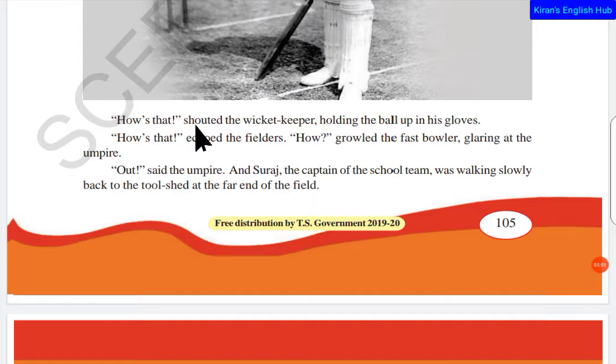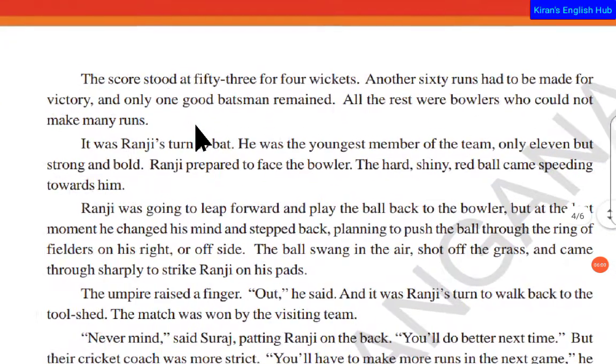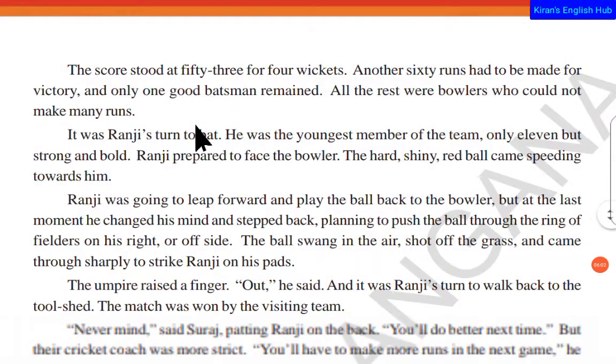Just imagine that some cricket match is already going on, then you can understand it very well. Suraj is out, and he started walking towards the end. The score stood at 53 for 4 wickets. Another 60 runs had to be made for the victory, and only one good batsman remained.